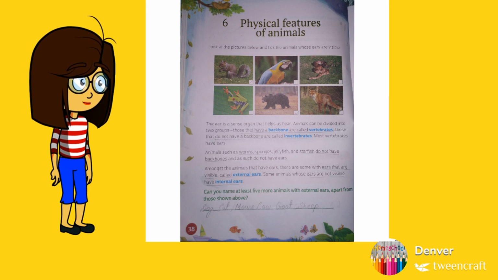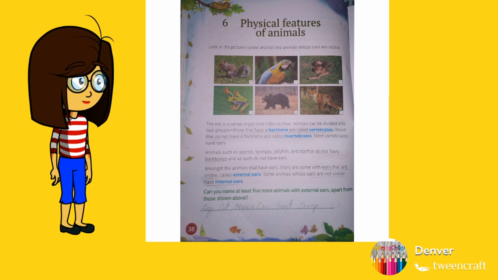Suppose those animals that live in colder regions, they cannot come and live in a desert. They are adapted to live in colder regions. Their skin is very thick, they have fur on their bodies. Similarly, those animals that live in the deserts cannot go and live in the colder regions. So each and every animal on this earth has different kinds of physical features.